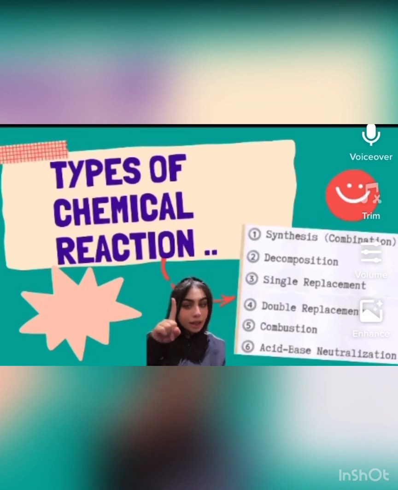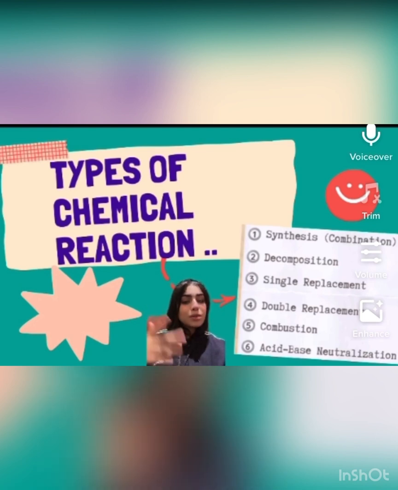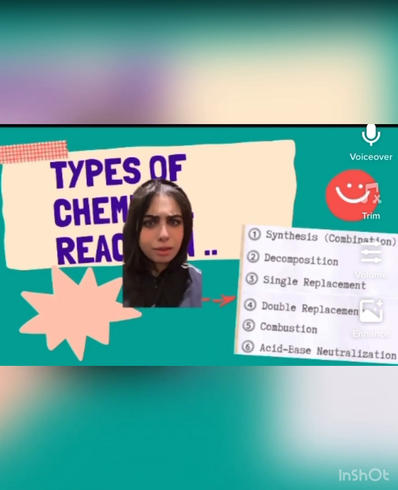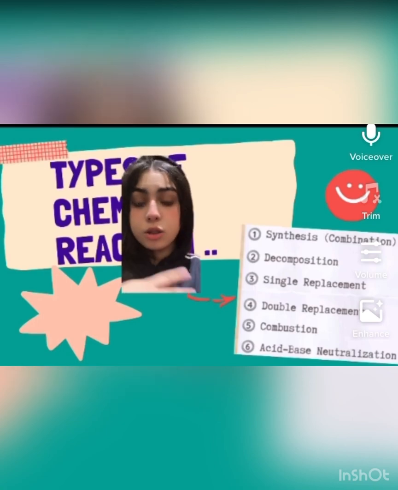Let's talk about the types of chemical reaction. First, combination. Second, decomposition. Third, single replacement. Fourth, double replacement. Fifth, combustion. And last, acid-base neutralization.